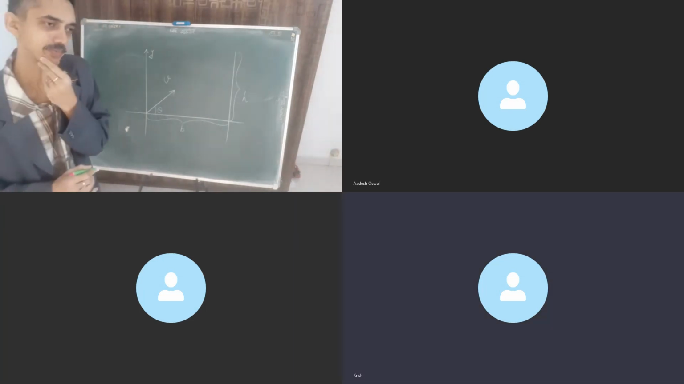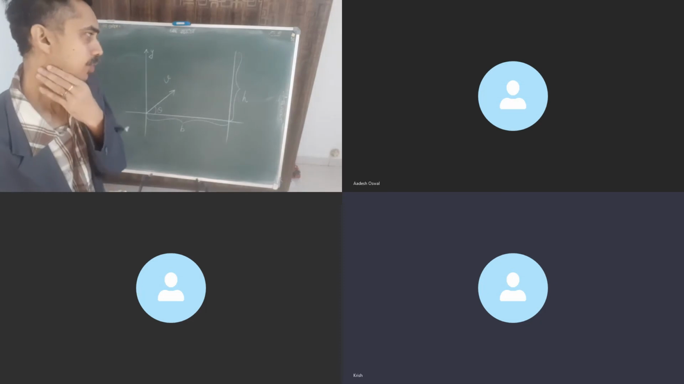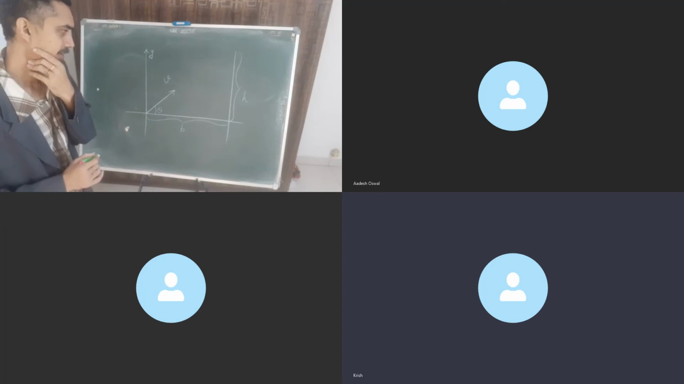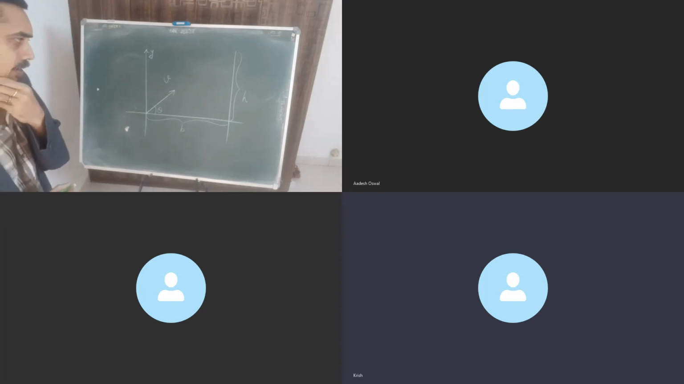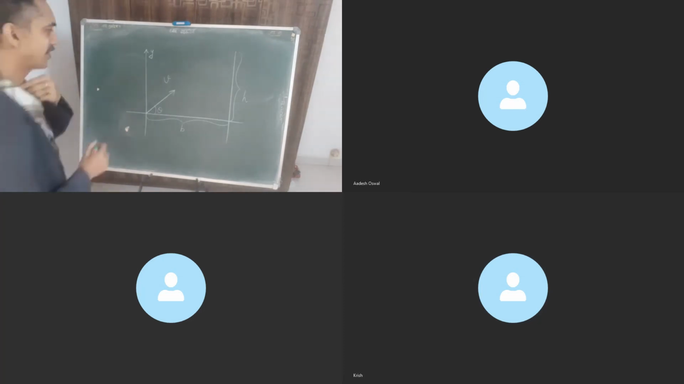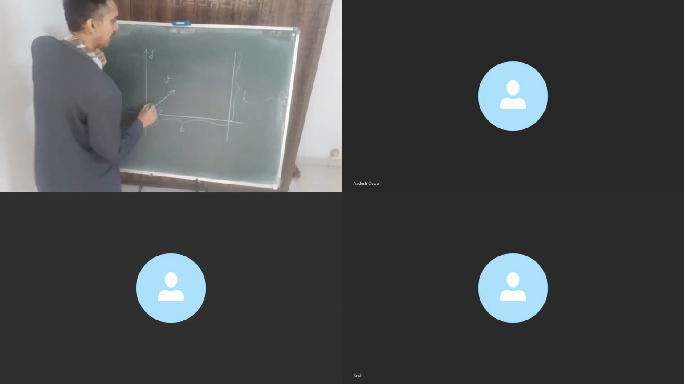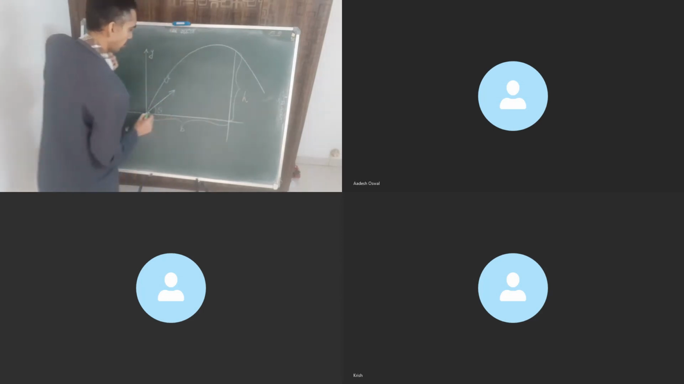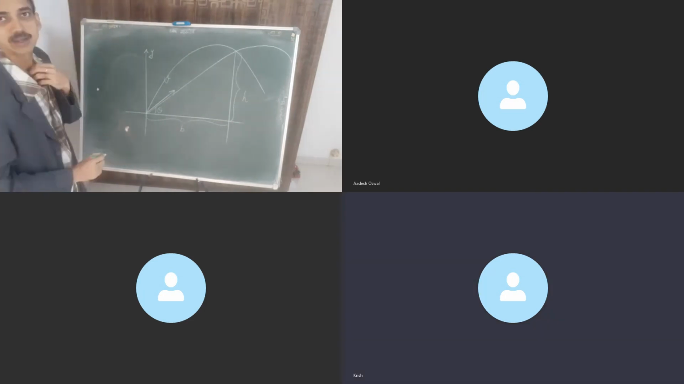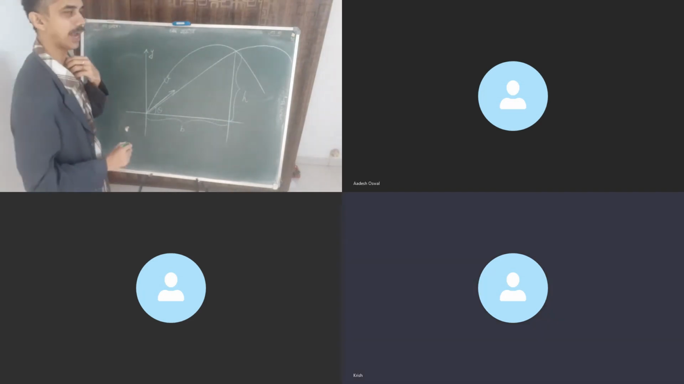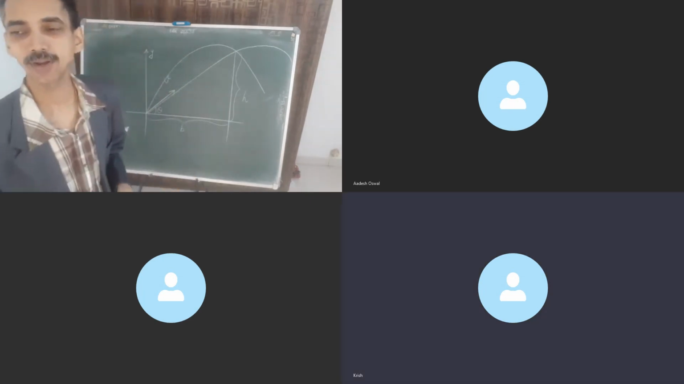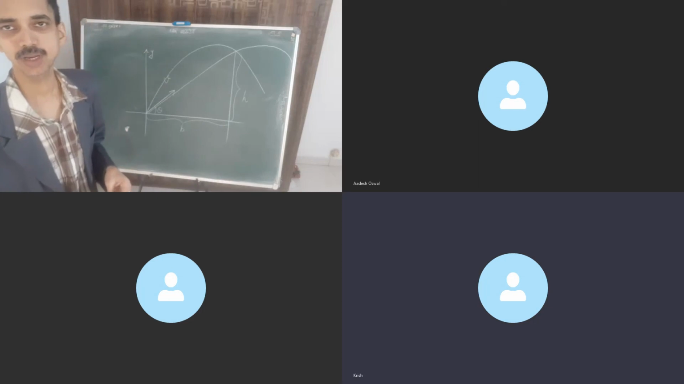We can calculate the time to cross b. Correct. And in that much time it must cross h also. Yes, correct, of course. But it can cross either this way or this way. Are you getting it? So there are multiple ways in which it can meet the requirement. The requirement is of h, right? The trajectory is not known to us.